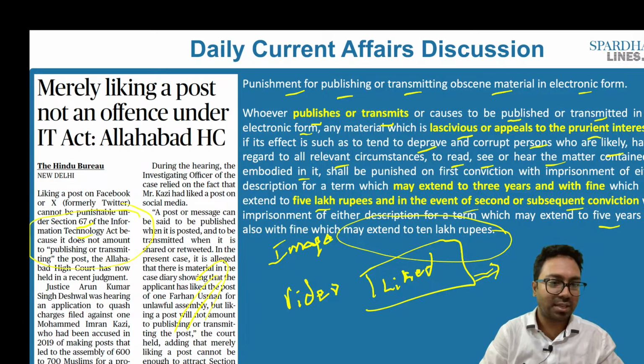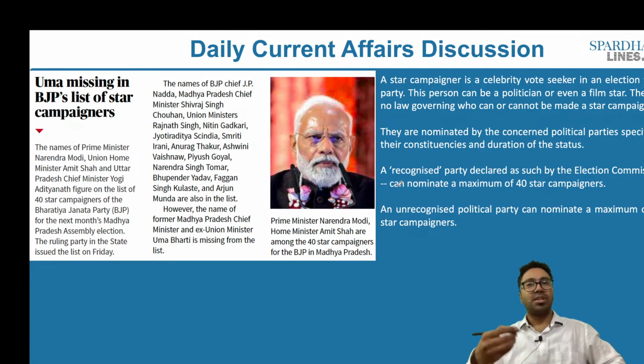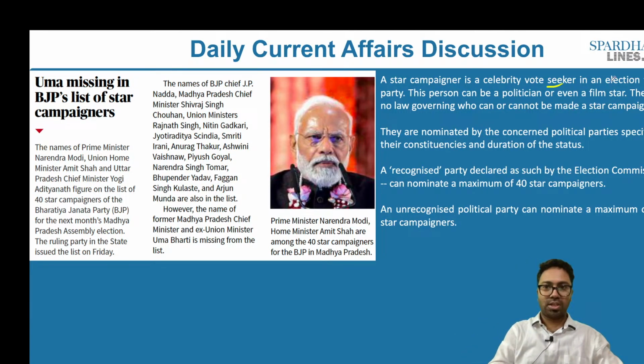Now let's look into the next article. This article is speaking about star campaigners. This is very important from your GS Paper 2 perspective, which is polity. Who is a star campaigner? He is a celebrity vote seeker in an election for a political party. This person can be a politician or even a film star. There is no law governing who can or cannot be a star campaigner.